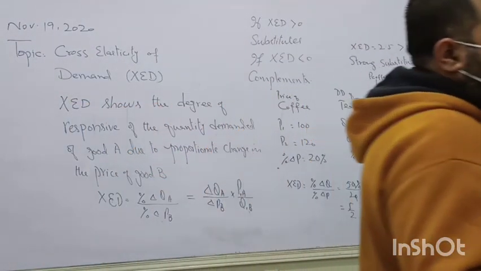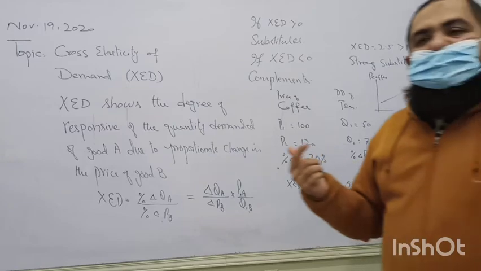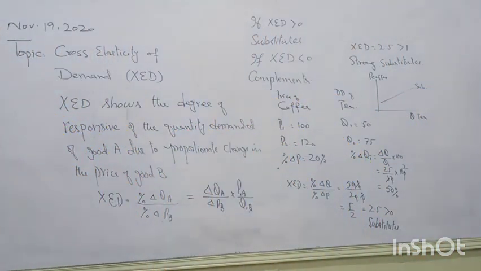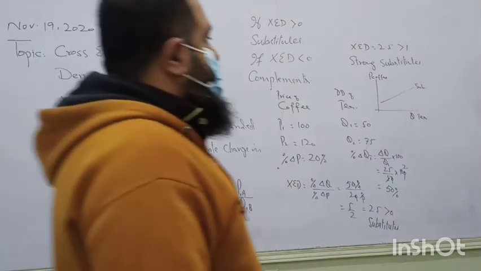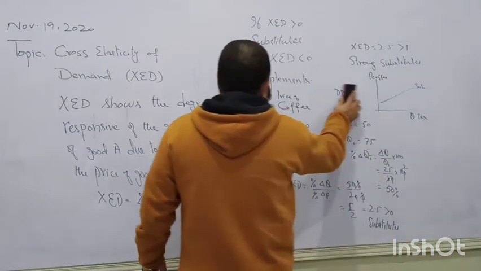Competitors are also looking at the actions of their rival firms, how rival firms are changing their prices. This is the use of cross elasticity of demand. Whenever you are dealing in a business, you have to keep an eye on whether your competitors are increasing the price of their product, keeping it the same, or decreasing it. That can affect the demand for your product. Clear?